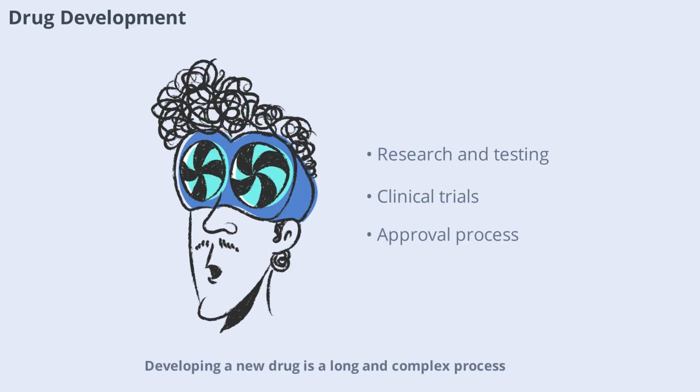Developing a new drug is a long and complex process. It starts with basic research, followed by laboratory and animal testing. Promising compounds then move to clinical trials in humans to test for safety and effectiveness. Only a small fraction of drugs make it through this process to become approved medications. Understanding drug development helps us appreciate the science and effort behind every pill.